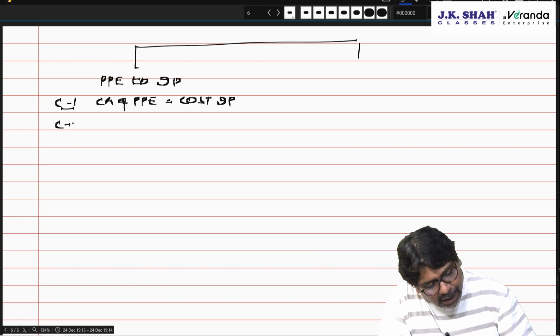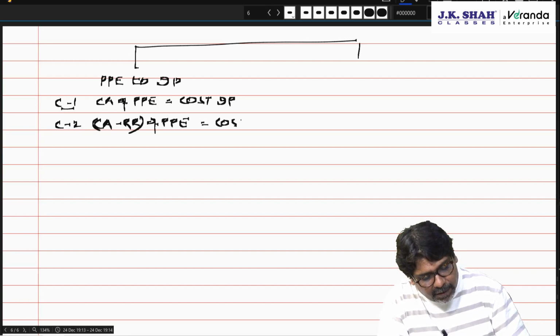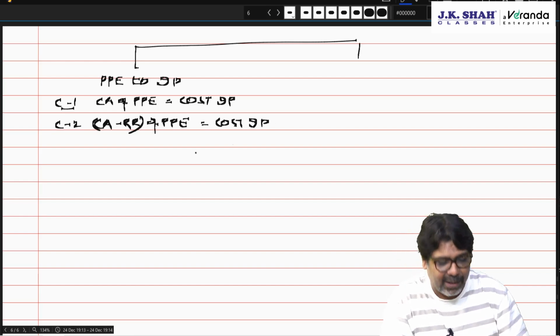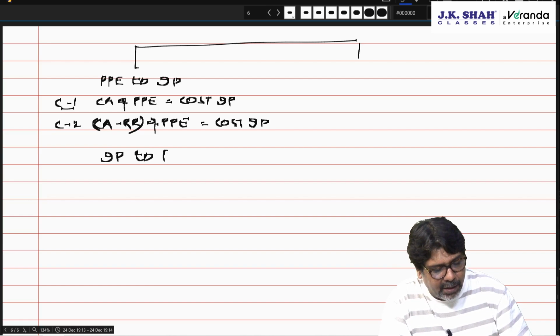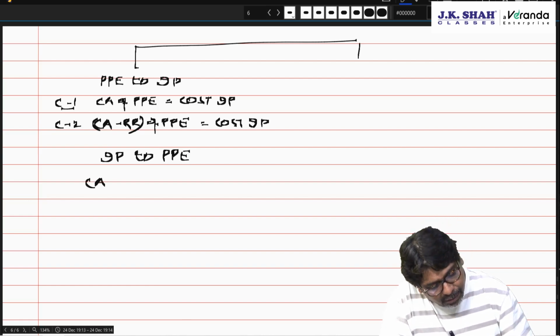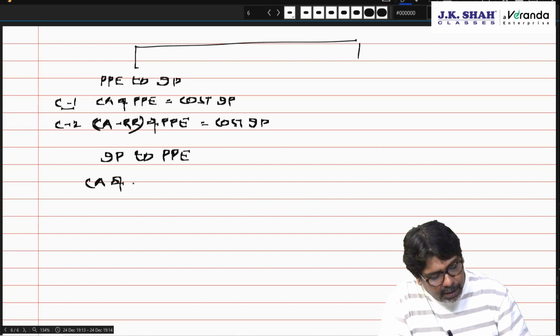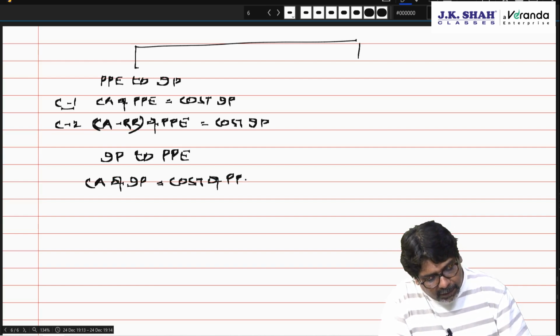Case 2: the carrying amount minus the revaluation reserve of PPE will become the cost of investment property. Now, chartered, if it is investment property to PPE, earlier it was investment property and now you are reclassifying it as PPE, then the carrying amount of investment property will become the cost of PPE. All this is happening on which date?